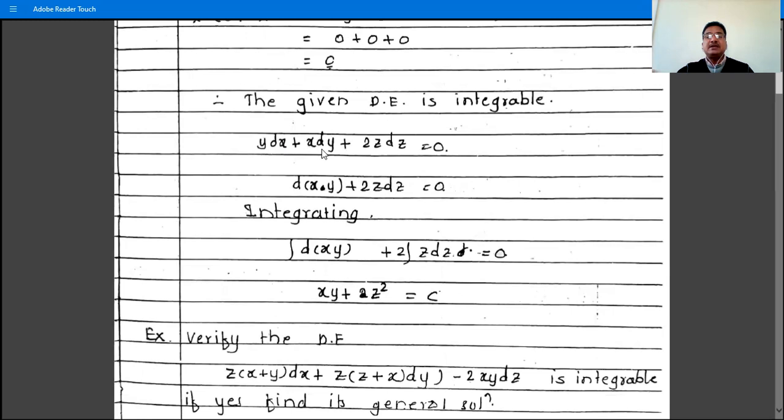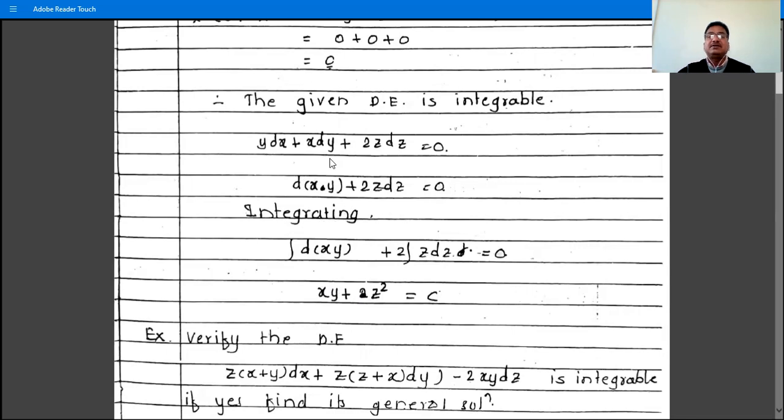So y dx + x dy is the derivative of x times y, and 2z dz is the derivative of z squared. Integrating both sides, the integration of d(xy) is x times y, and the integration of 2z dz is z squared, since the 2 cancels. So xy + z² = constant is its solution. This method is called the inspection method or direct integration.